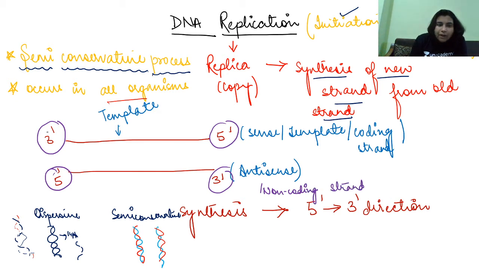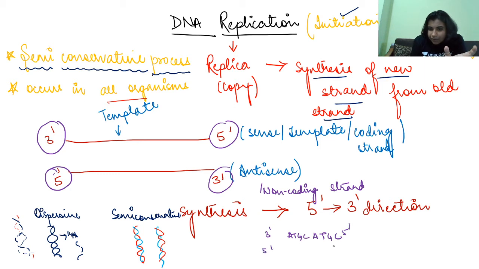But if we talk about 3 prime to 5 prime, because it acts as a template, we call it the template, because from this 3 prime to 5 prime, a new strand will be synthesized, right? So we also call it a sense strand or coding strand. Why sense strand? If I draw here ATGC, ATGC, this is 3 prime to 5 prime, right?